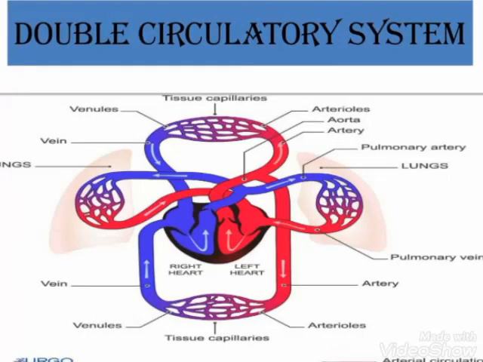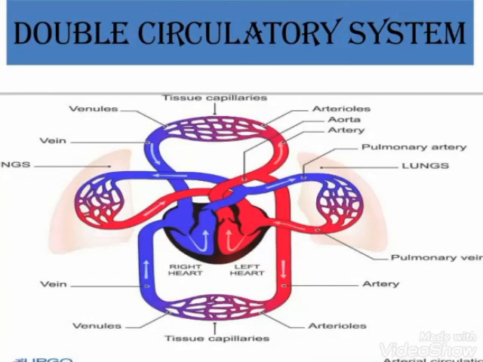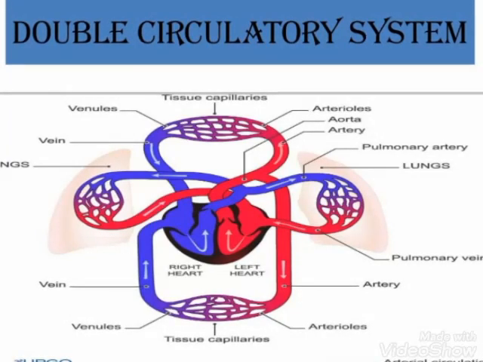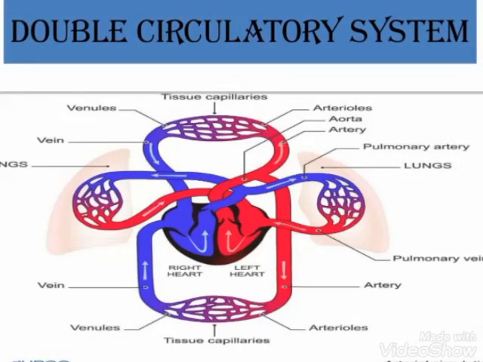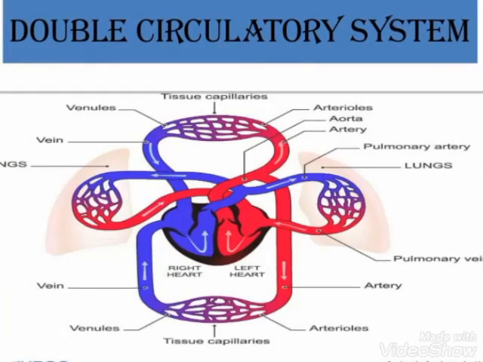As we know, one half, the left side of the heart, sends oxygenated blood to all parts of the body, and the other half, that is the right side of the heart, sends deoxygenated blood to the lungs. For this purpose, the human heart is also known as a double circulatory system. This is how the circulation of the blood takes place in the human body.